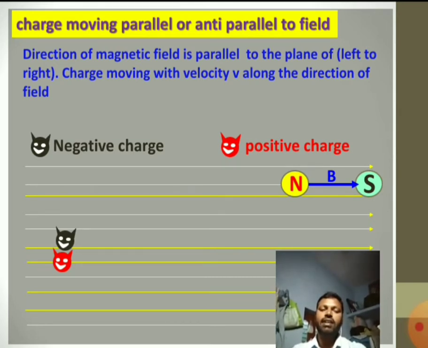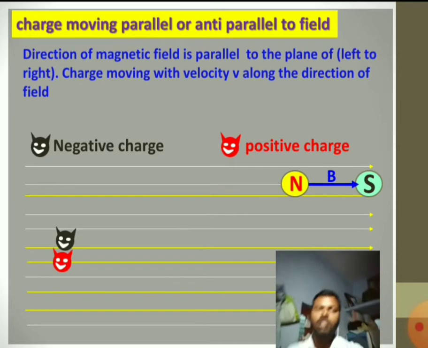First one here, the direction of the magnetic field is from left side to right side. Yellow color arrows are the indications of magnetic field. Direction is from left to right. Black color is my negative charge, red color is my positive charge.